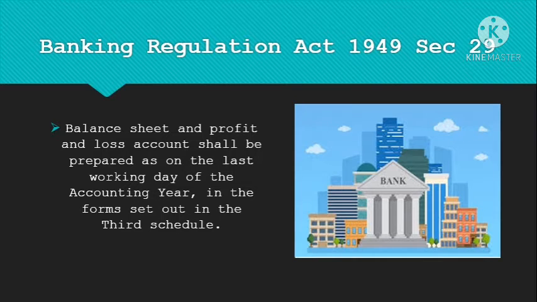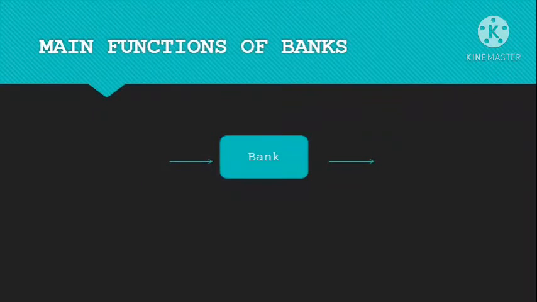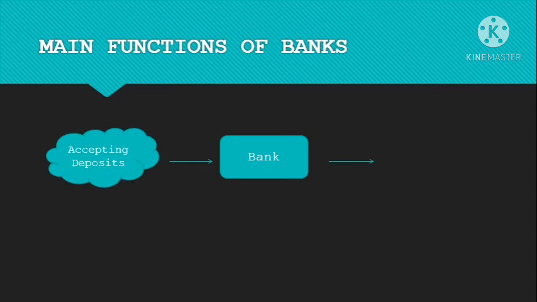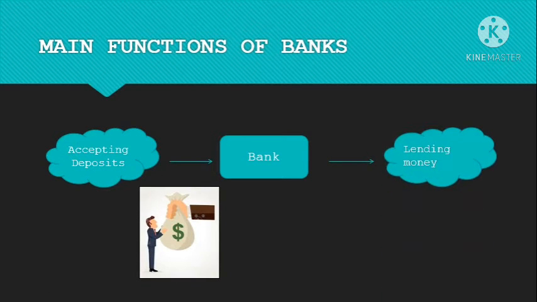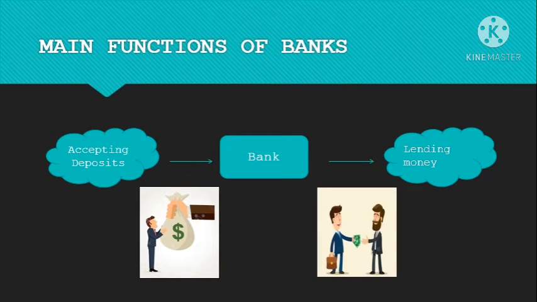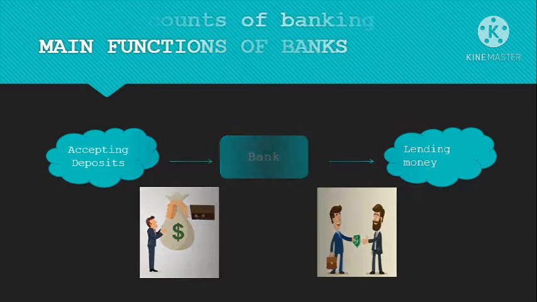Balance sheet and profit and loss account shall be prepared as on the last working day of the accounting year, in the form set out in the third schedule. Study the main functions of banks. There are two main functions of the banks. One is accepting deposits, and the other one is lending money. When the bank accepts deposits, it pays interest to its customers, and when the bank lends money, it earns interest from the customers.